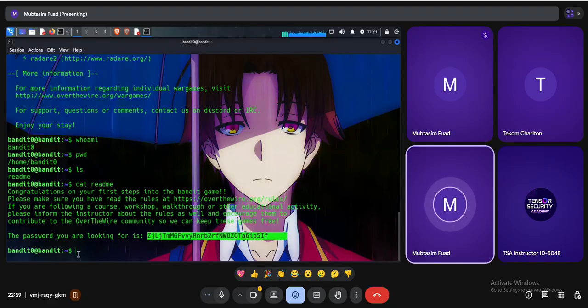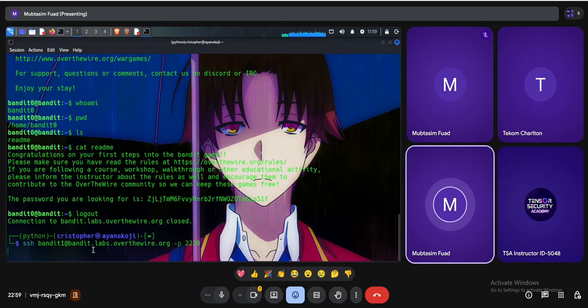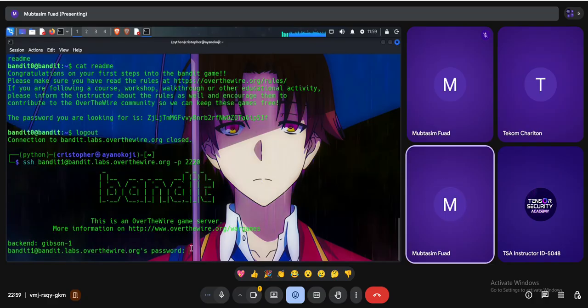So now what I can do is just use the command logout for logging out from this one, and just change the username bandit0 to bandit1 because this is the next level user, and they will ask for my password. So just enter the password. As we have copied the password, I have to paste the password right here. So just hold on.